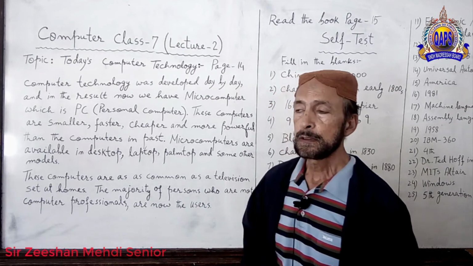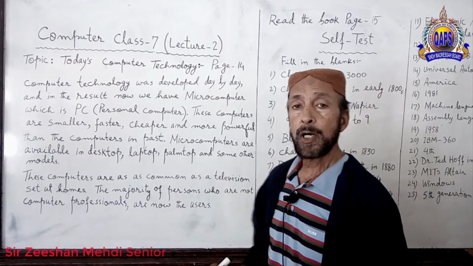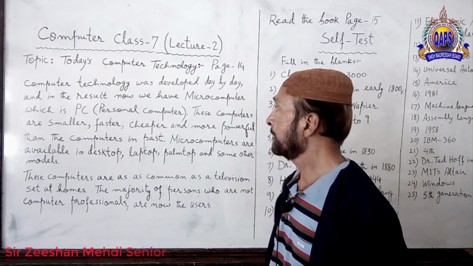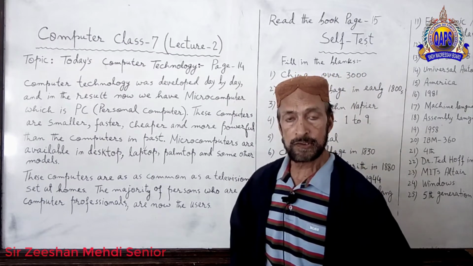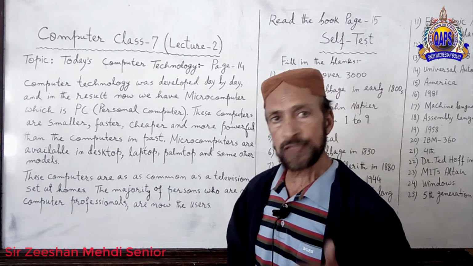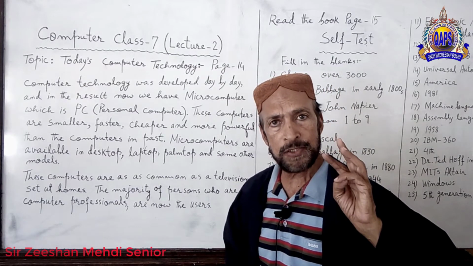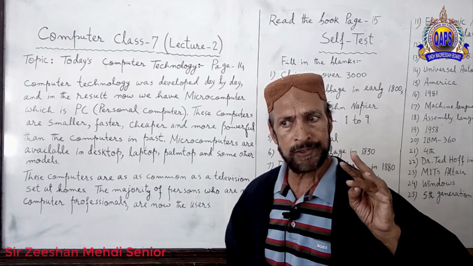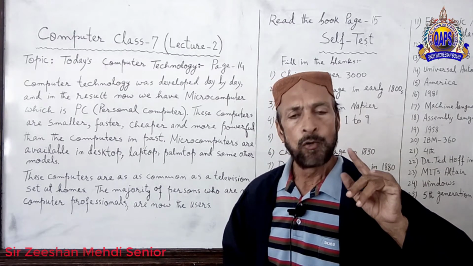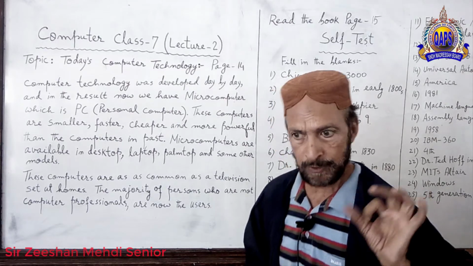In Lecture 1, I already explained most of the things, including the generations of computer: first generation, second generation, third generation, fourth and fifth generation.